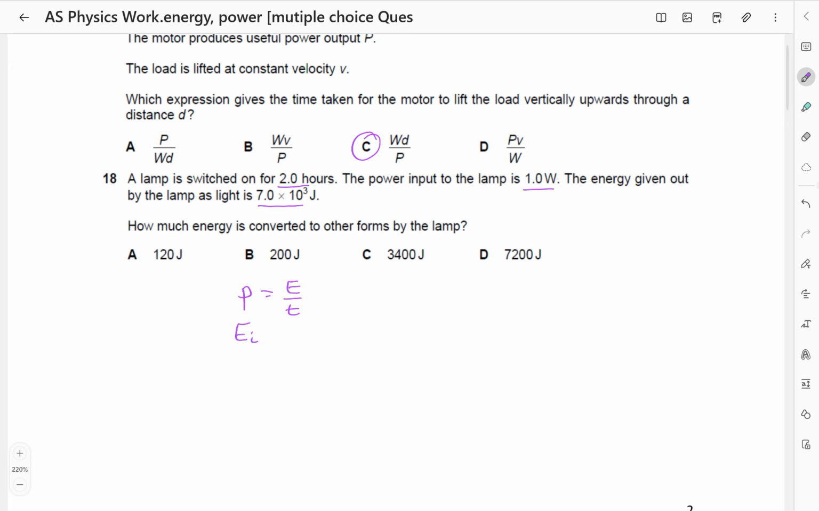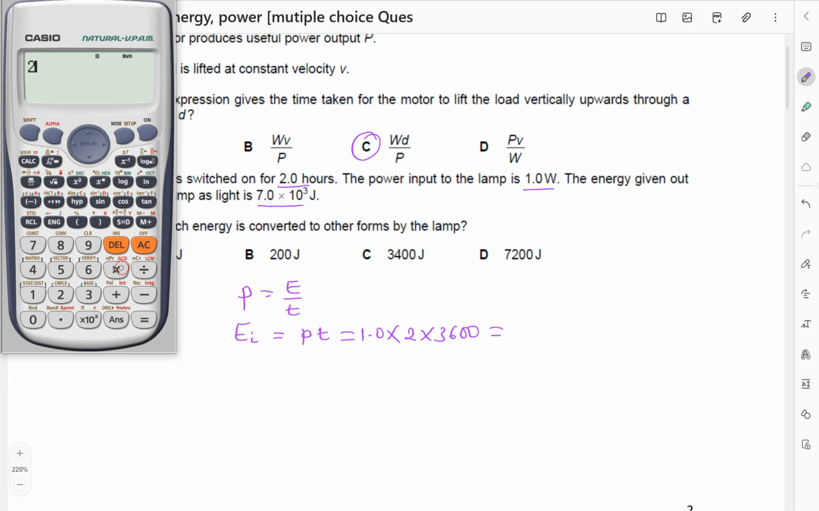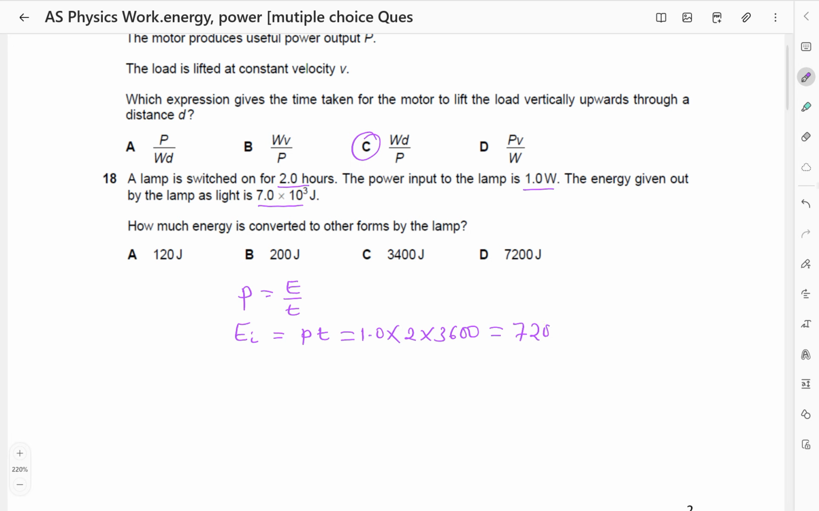The energy input, E_I, is going to be equal to power times time. So this is the power, which is 1.0, times the time, which is 2 hours, but I will change it to seconds, so it is times 3600. On my calculator, this is 2 times 3600, which is 7200 joules. That's the energy input.